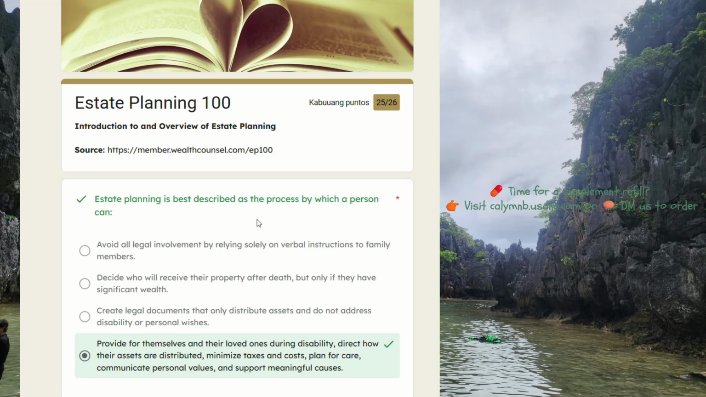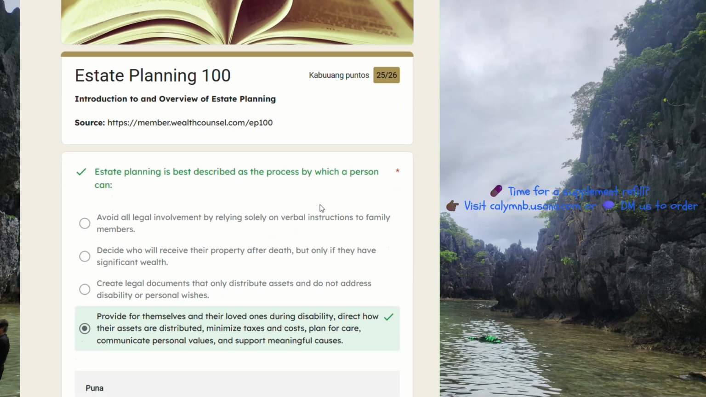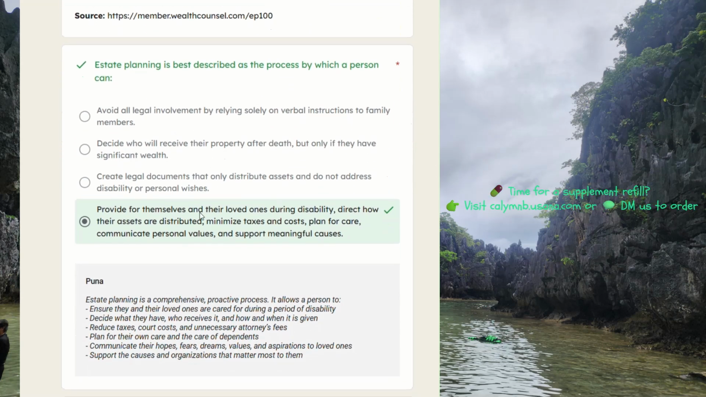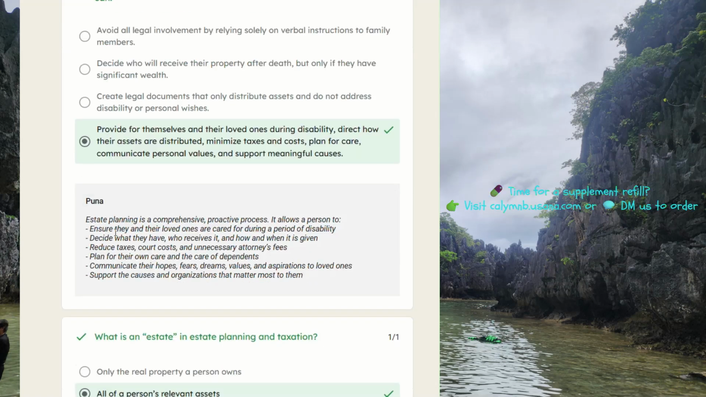So estate planning is best described as the process by which a person can provide for themselves and their loved ones during disability, direct how their assets are distributed, minimize taxes and costs, plan for care, communicate personal values, and support meaningful causes. Estate planning is a comprehensive, proactive process.